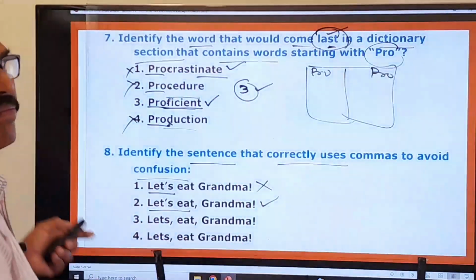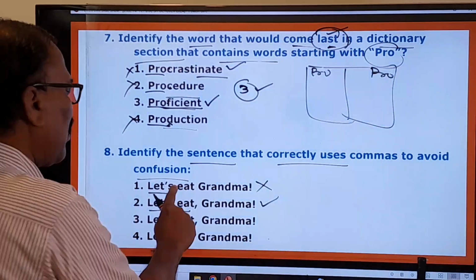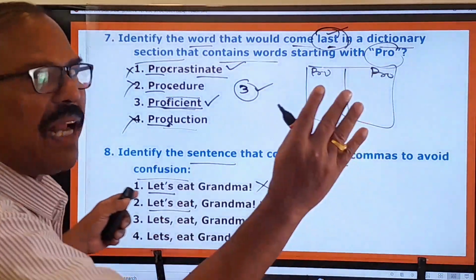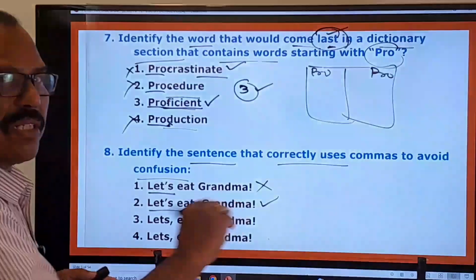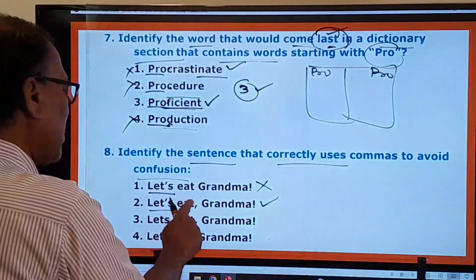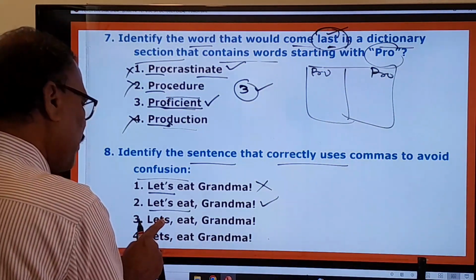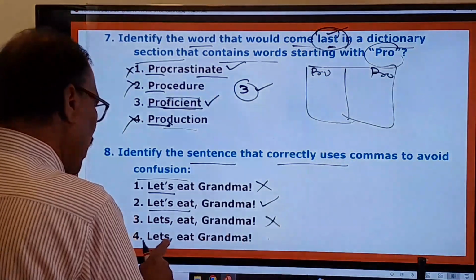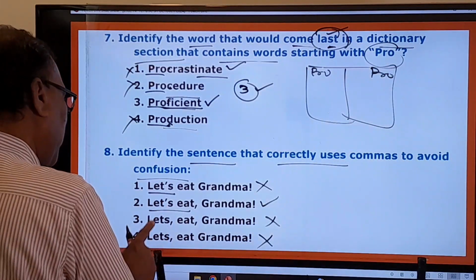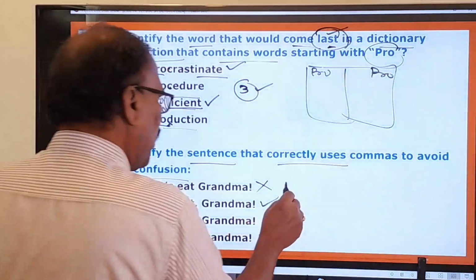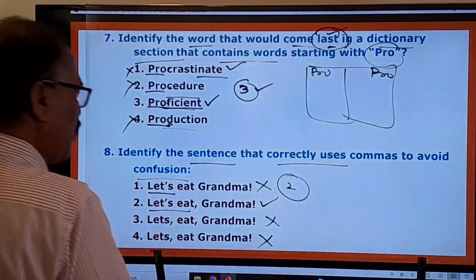This is the right one. Let us eat grandma, without a comma, is not right. Let us eat grandma what? No. That's the style of saying things. Let's eat grandma is wrong. So the first one, third one, fourth one are therefore wrong. Only the second one is absolutely right.